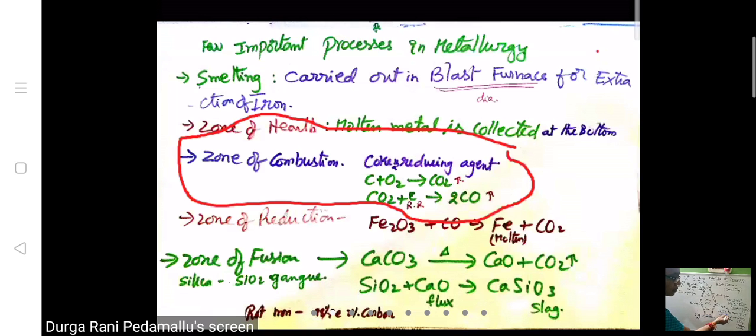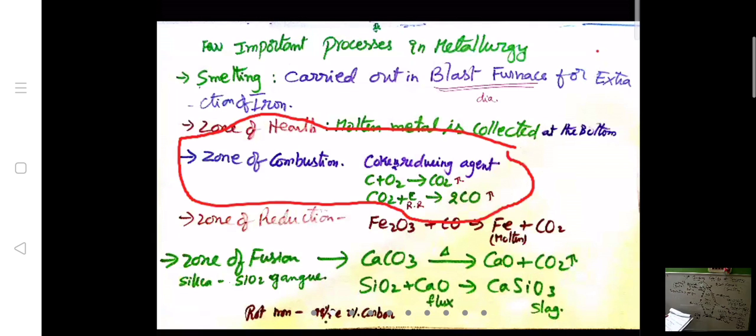Calcium carbonate gives rise to calcium oxide and carbon dioxide. And the next reaction: SiO2, silicon dioxide, combines with CaO and gives rise to CaSiO3. CaO is the flux. To remove the gangue, we use flux, and finally we get the slag. Calcium silicate is the slag formed in iron extraction. The wrought iron, which is the molten metal coming out, has 98% purity, with 2% carbon in it.